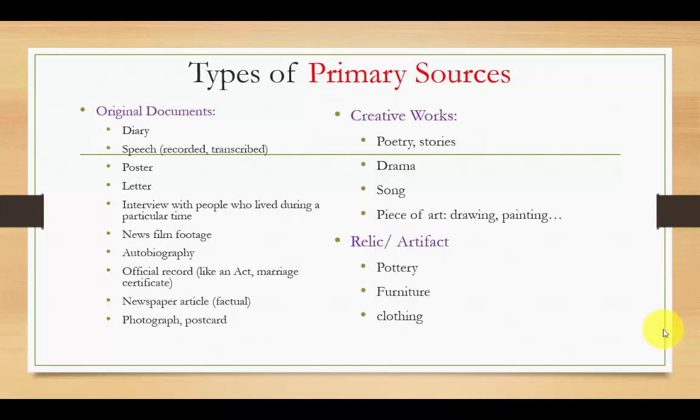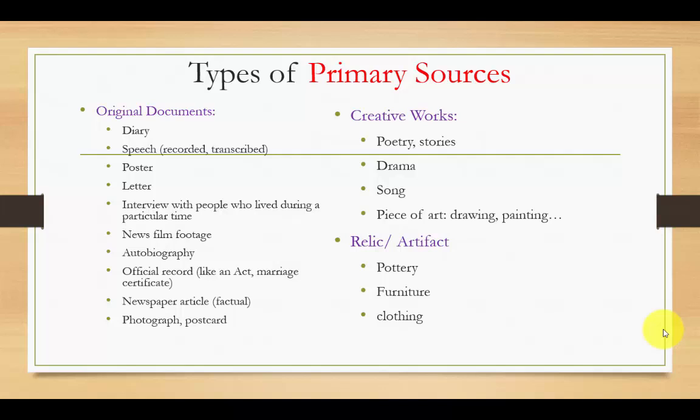Documents can include a diary written by somebody at that time in history about their experiences. A speech is a primary source. It could be an audio recording of a speech, a video recording of a speech, or a transcribed speech, which is a speech that has been written out word for word. A poster or an advertisement created at a particular time in history is a primary source. A letter written to somebody at that time in history.